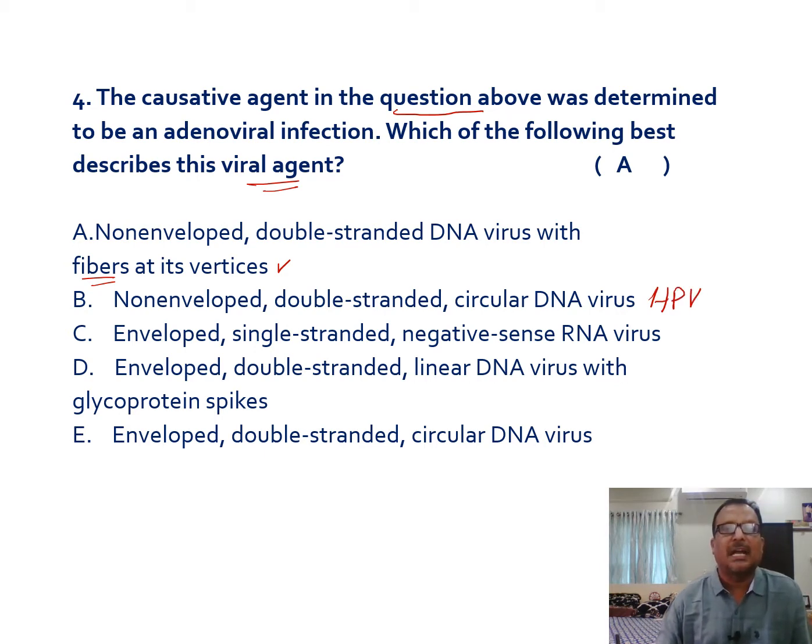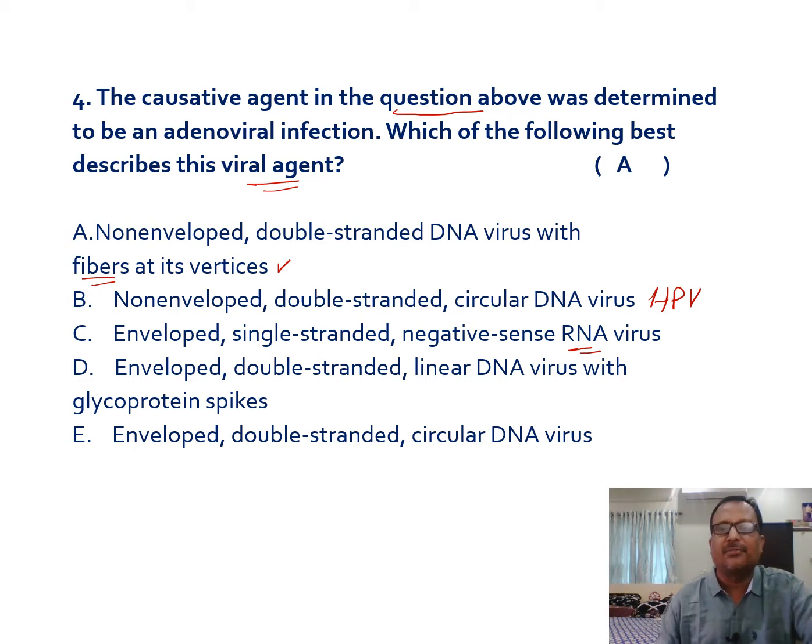Next one is an enveloped virus. It's enveloped, but adenovirus is non-enveloped. But here the enveloped virus has single-stranded negative sense RNA. In the previous discussion also, I mentioned the morphology of this. Here, in this option, it's single-stranded negative sense RNA.